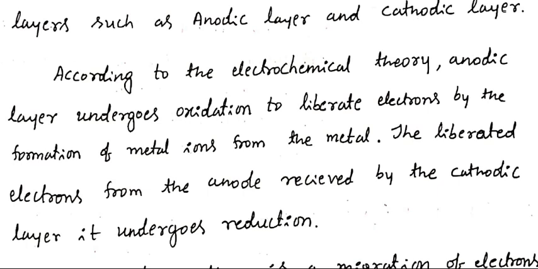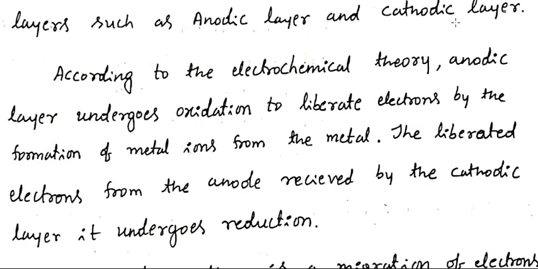According to the electrochemical theory, the anodic layer liberates electrons. This reaction is called oxidation. The cathodic layer receives the electrons. This reaction is called reduction. Oxidation and reduction take place simultaneously. Electrons are liberated from the anodic layer, and electrons are received by the cathodic layer.